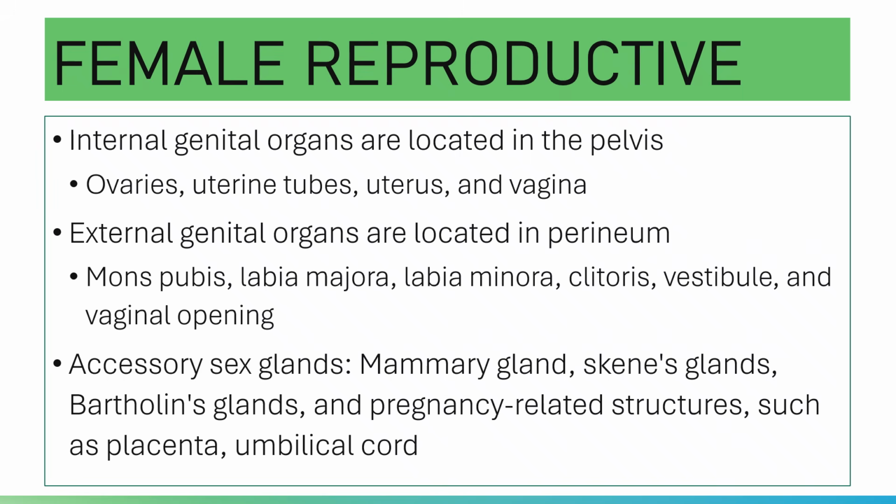Your accessory sex glands include your mammary glands, your lesser vestibular glands or your Skene's glands, your Bartholin's or your greater vestibular glands. Yes, your Bartholin's glands is otherwise known as your greater vestibular glands, and your pregnancy-related structures like your placenta and umbilical cord. All of this comprises your female reproductive system.